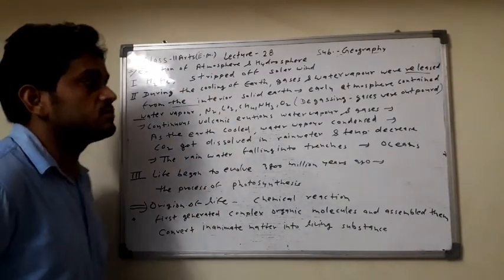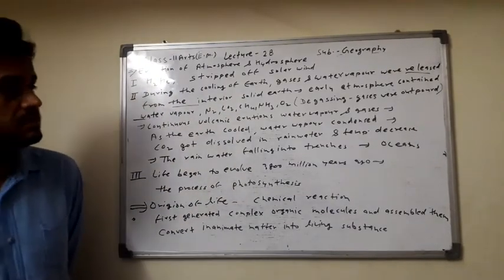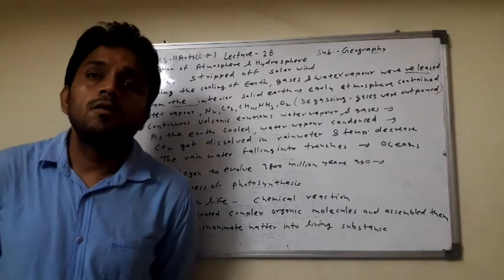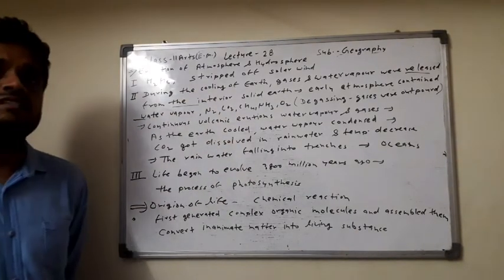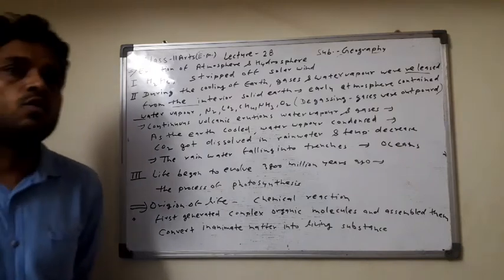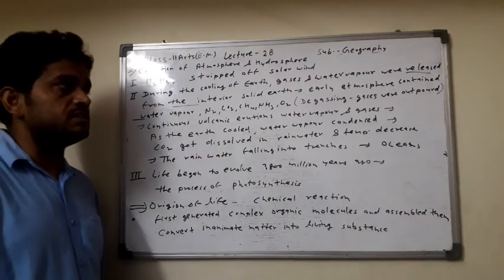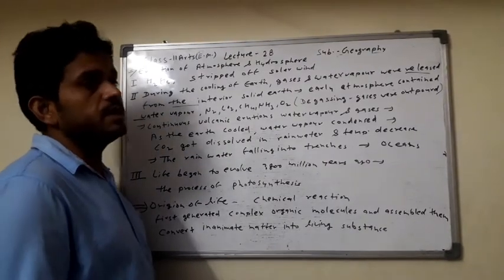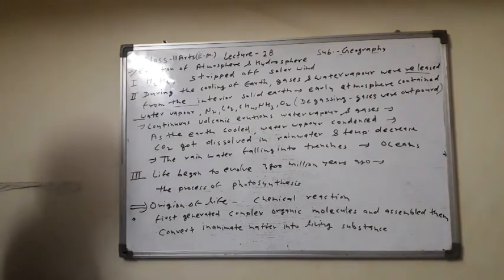The process where gases were outpoured from the interior of the earth is known as degassing. So first of all, what is degassing? The gases were outpoured from the interior of the earth. This process is called degassing. And what is the result of degassing?